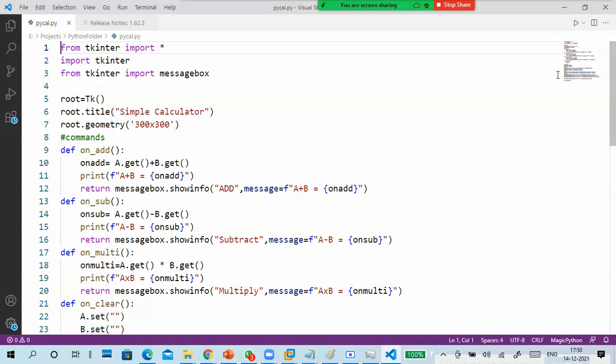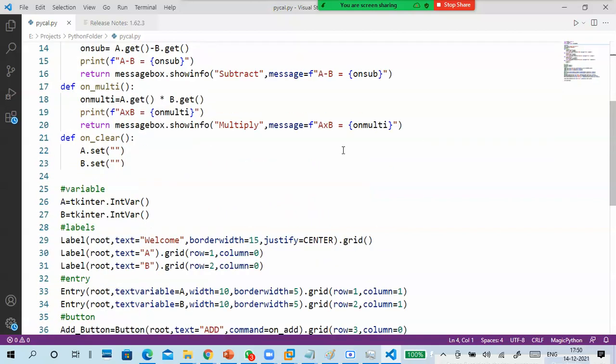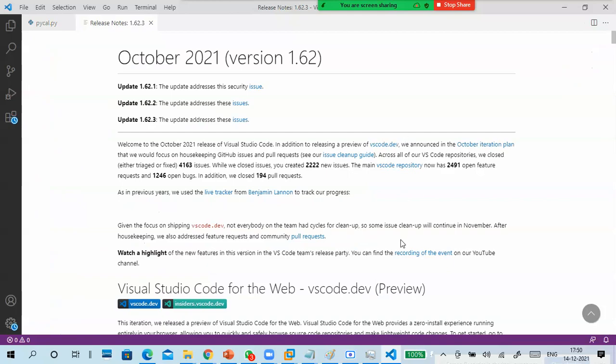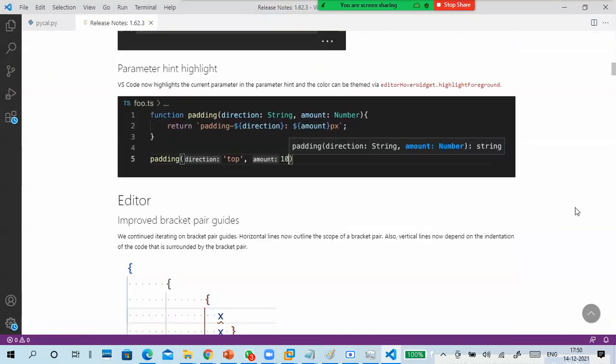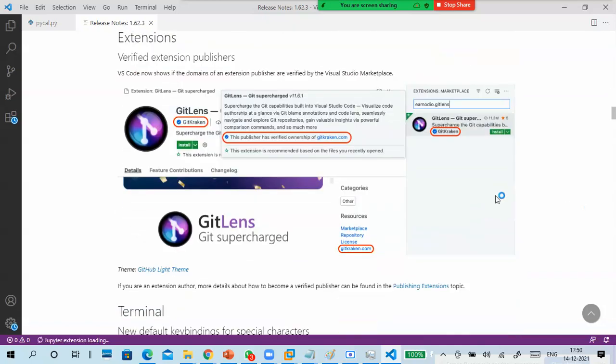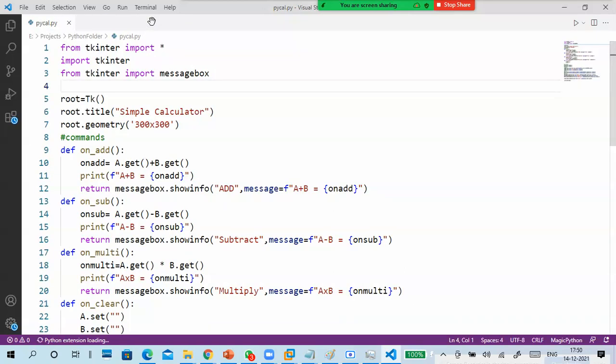Yeah, I've already opened the PPT, but I'm not going with the PPT. Suddenly I'm also getting something, what happened? Something happened, some release note. What to do with this one? Git lines, Git publisher, extensions. Just taking too much time.